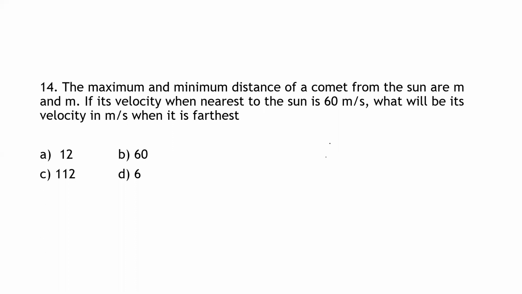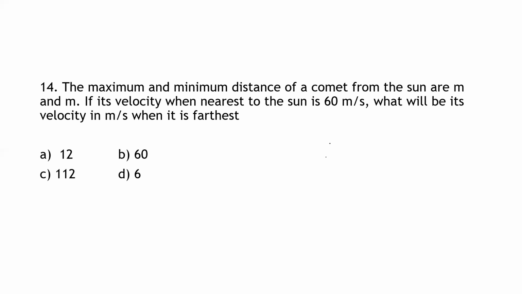Next question. The maximum and minimum distance of a comet from the sun are 8 × 10^12 m and 1.6 × 10^12 m. If its velocity when nearest to the sun is 60 m/s, what will be its velocity in m/s when it is farthest? When it is farthest, we need to calculate.